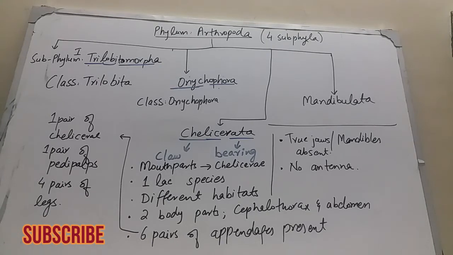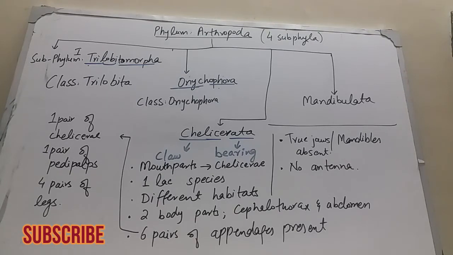Third subphylum is Chelicerata. The word Chelicerata is derived from Greek language. Chili means claw-like and eta means bearing or having. So the name indicates that they have chelicerae as their mouth parts. The name Chelicerata is derived from the chelicerae, which are the mouth parts and which make the first pair of appendage of the body.